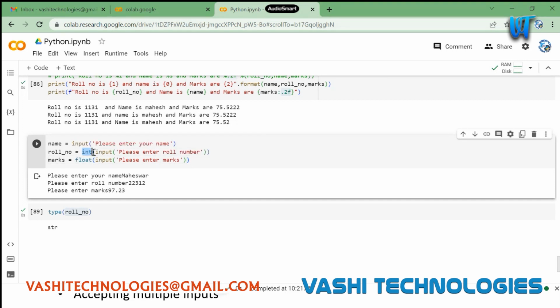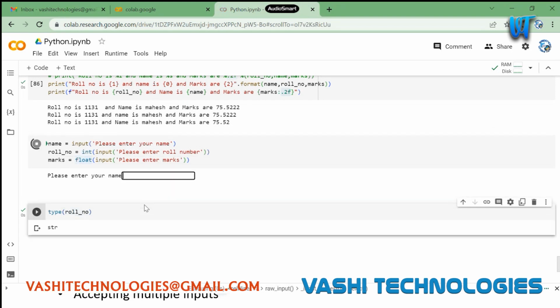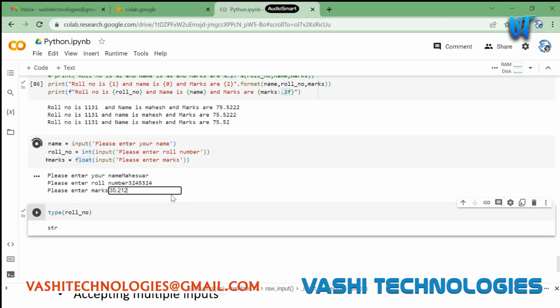Roll number will be integer type, and marks will be floating point. Then if I check roll number, it will be integer, and marks will be of floating point type. So this is basically input, which we can use for accepting user inputs.